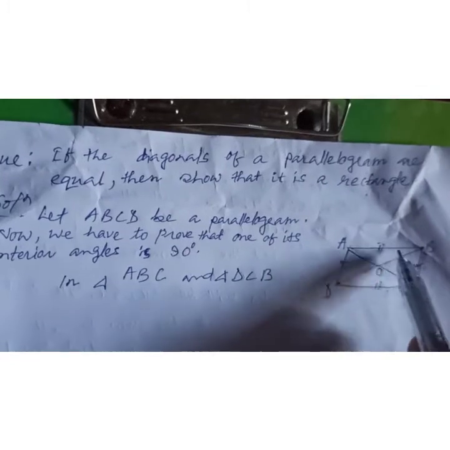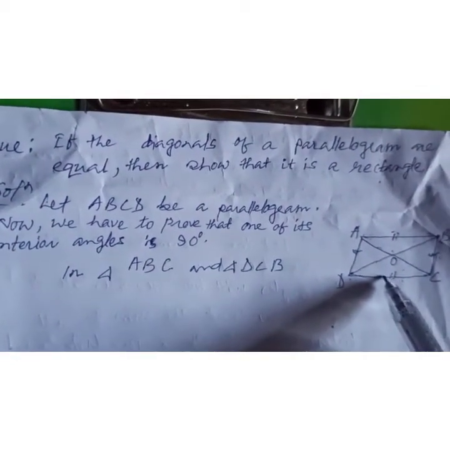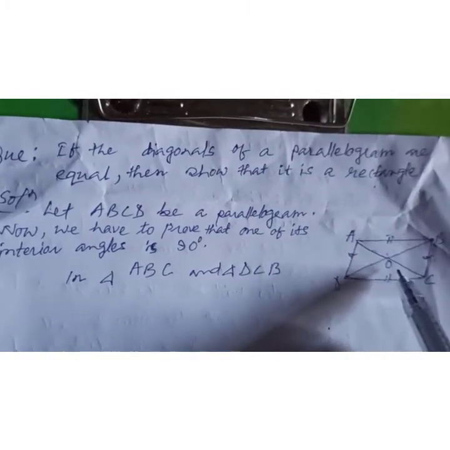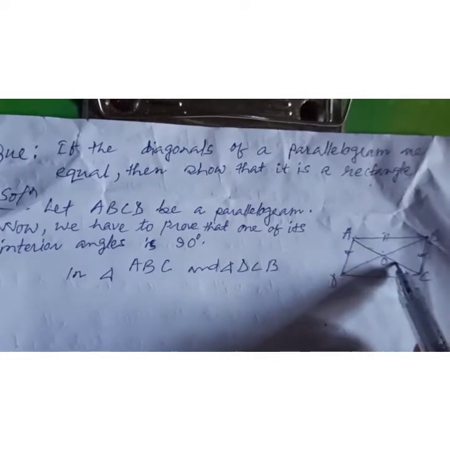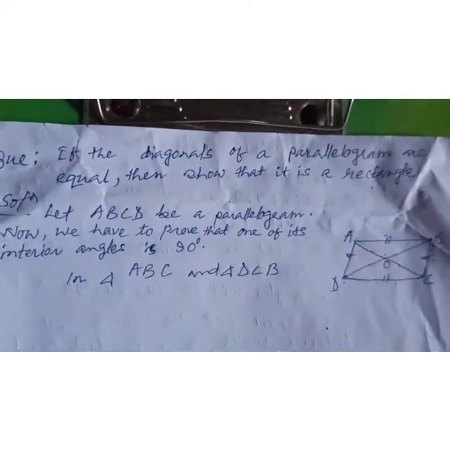So you are getting two triangles, this one and this one. You must find this out. If you know how to find the triangles from there, then you will be able to solve this problem easily.